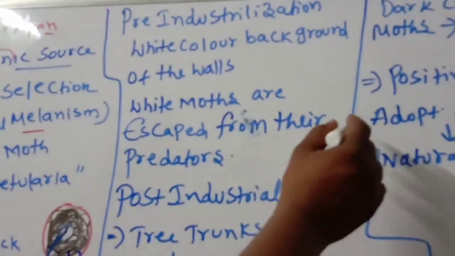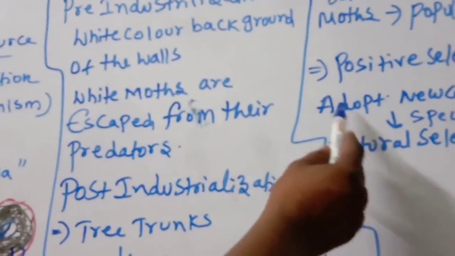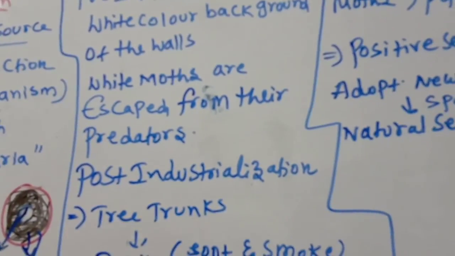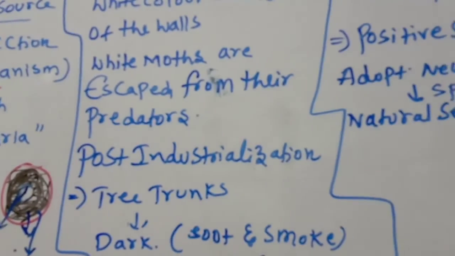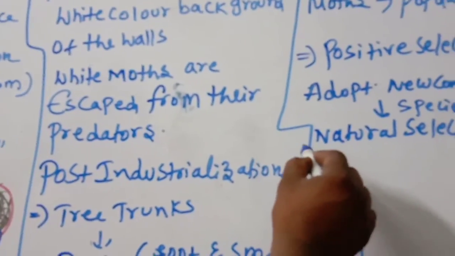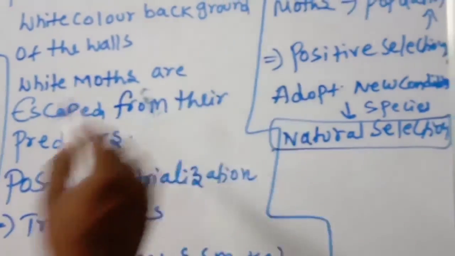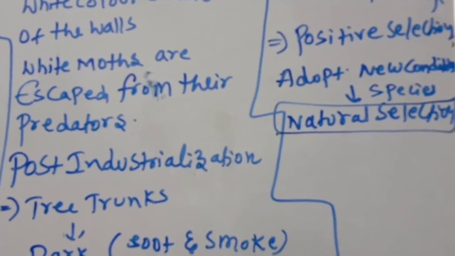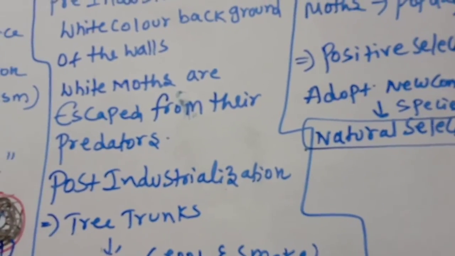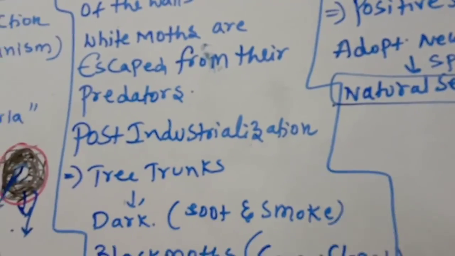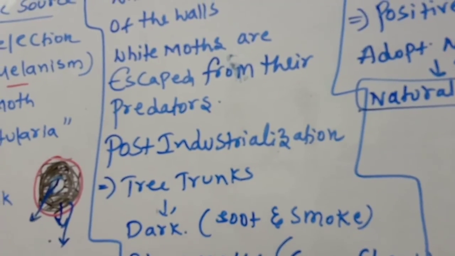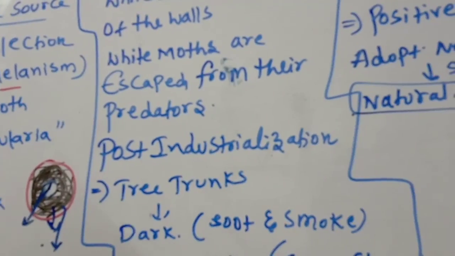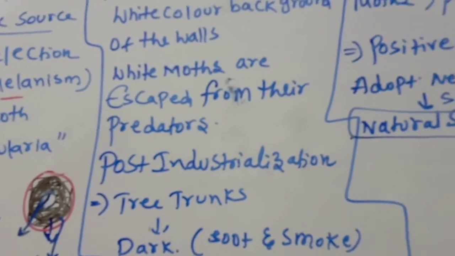The black moths adapted to the new conditions, and those species are selected by natural selection. This is one of the best examples for natural selection. On a white background white can escape; on a black background white will not escape, black can escape and is selected by nature. Thank you children. Next class we will meet with another topic.